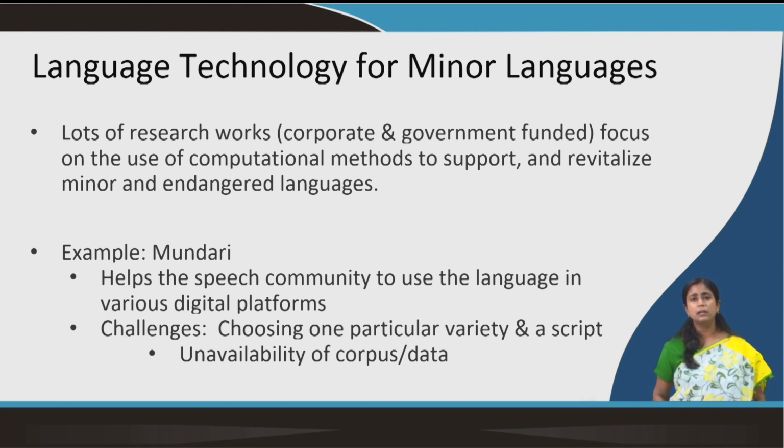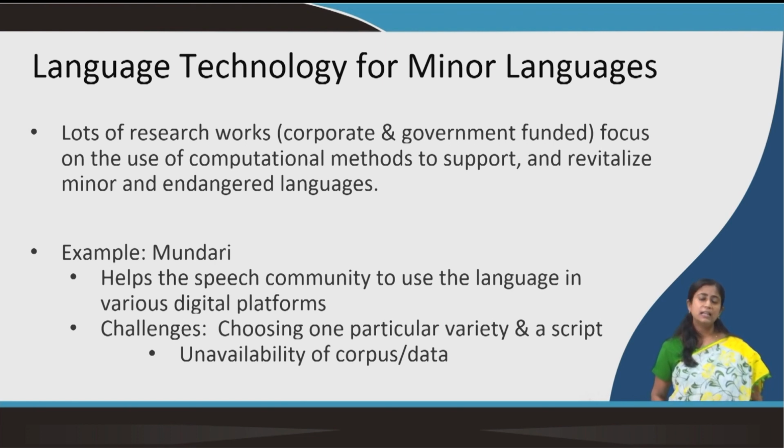When we talk about language technology, of course, we see its use in various parts of our life, but it is also very relevant for minor and endangered languages, because language technology helps in revitalizing those, or gives them more scope to be used. That is why nowadays we see lots of research focusing on computational methods to support and revitalize endangered or minor languages.